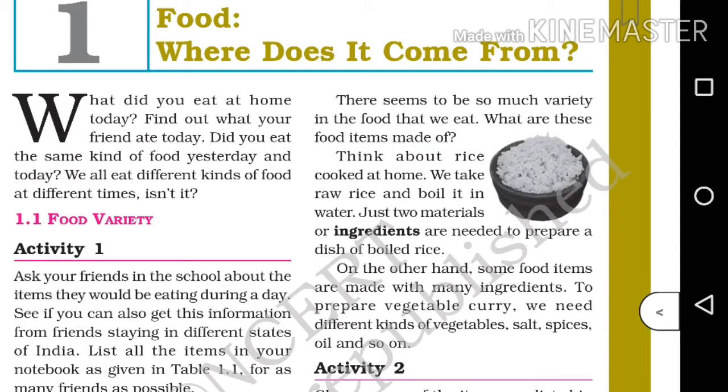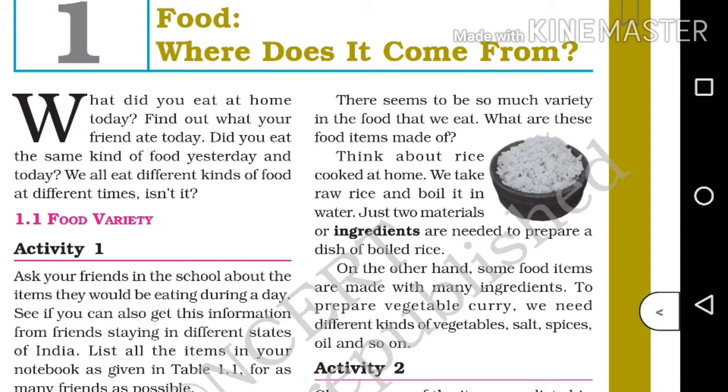There seems to be so much variety in food that we eat. What are these food items made of? Think about rice cooked at home. We take raw rice and boil it in water. Just 2 materials or ingredients are needed to prepare a dish of boiled rice. On the other hand, some food items are made with many ingredients. To prepare vegetable curry, we need different kinds of vegetables, salt, spices, oil and so on.